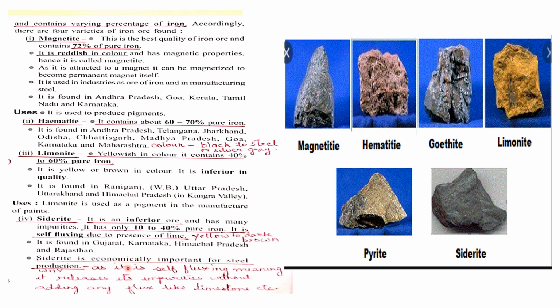Siderite is economically important for steel production because it is self-fluxing, meaning it releases its impurities without adding flux like limestone. That is why it is mentioned here. It is self-fluxing due to the presence of lime. So lime takes away its impurities.